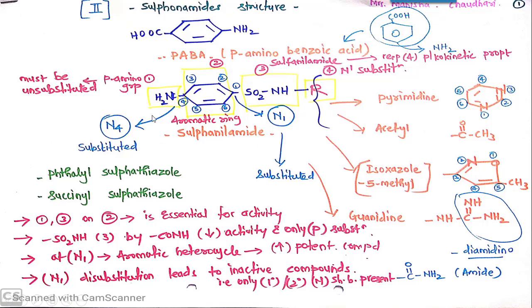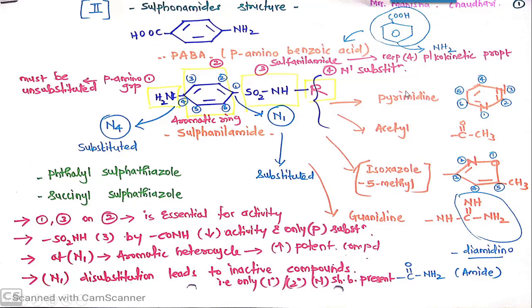And when the substituent is present on this NH2, it is called as N4 substituted moiety. At fourth position substituent है. अभी now you will say, now this amino actually should be unsubstituted. So how can it be substituted? So there are a few compounds that are also N4 substituted. The examples are phthalyl sulfathiazole and succinyl sulfathiazole. So these two are N4 substituted, which our syllabus covers. So these are called as N4 substituted sulfonamides.